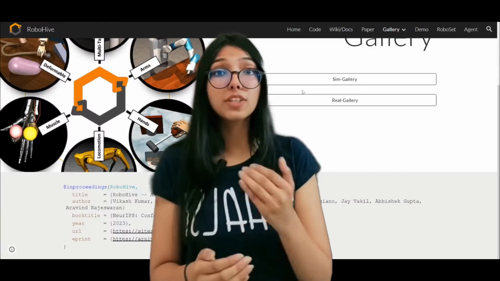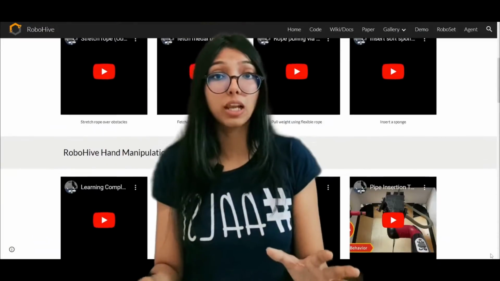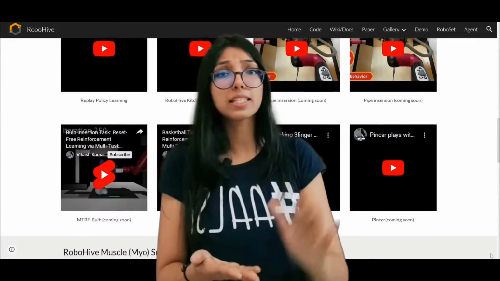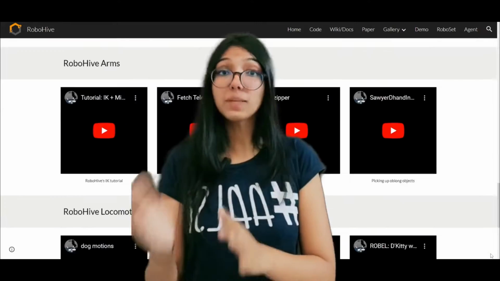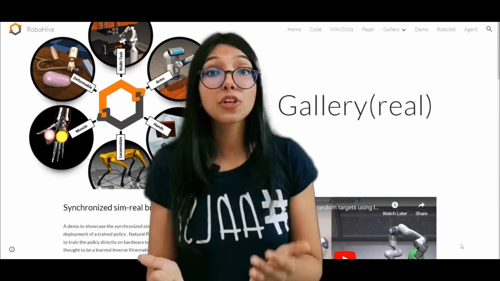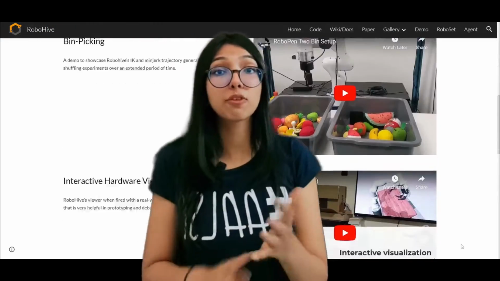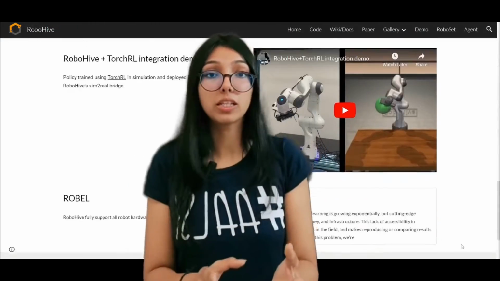RoboHive offers a diverse range of settings spanning different academic fields. These settings support tasks like manipulation, bipedal and quadrupedal movements, and musculoskeletal arm-hand models, powered by MuJoCo. RoboHive introduces a unifying Robo class abstraction that seamlessly interacts with both virtual and physical robots, allowing researchers to transition their findings from simulation to reality effortlessly.